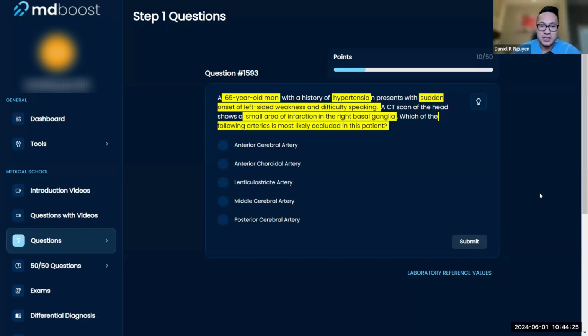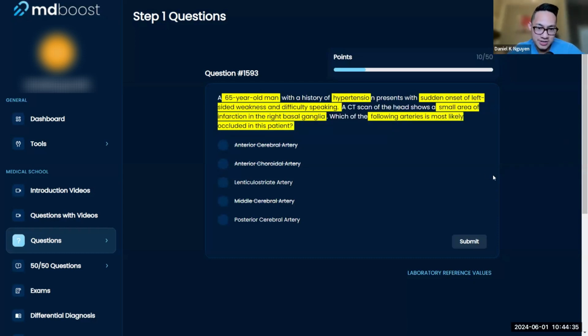Sure, sure. So especially when you're doing MD boost questions and you're starting out, one of the things that can help us is this little button right here. It kind of helps get you down to at least two, so that you don't get too discouraged, but just so you remember that button's there. But yeah, definitely not knowing where the right basal ganglia is going to be an issue. But let's just start easier. Is the right basal ganglia deep or superficial in the brain? So is it on the outside of the brain or the inside of the brain?